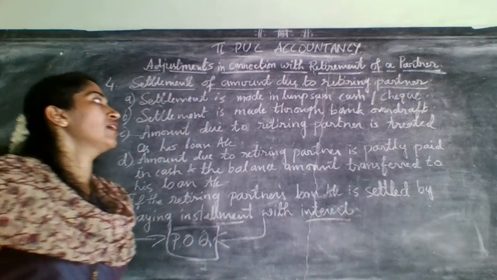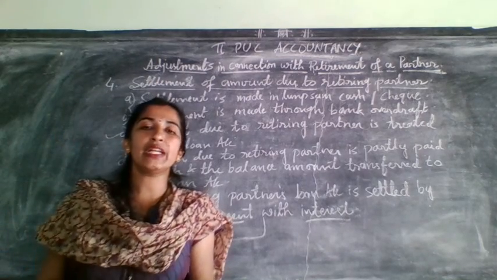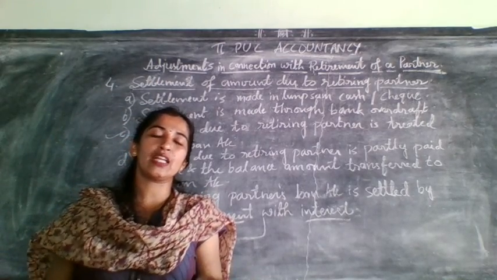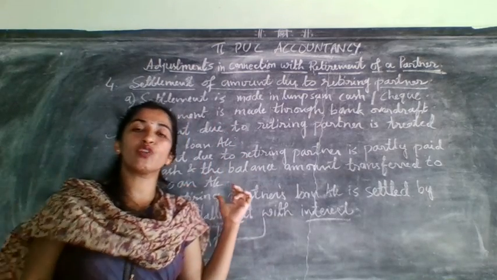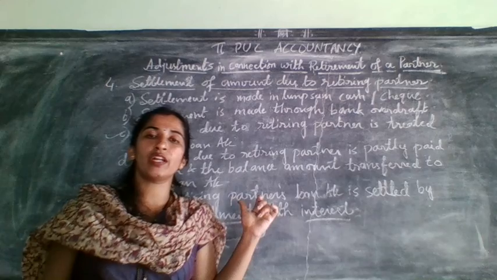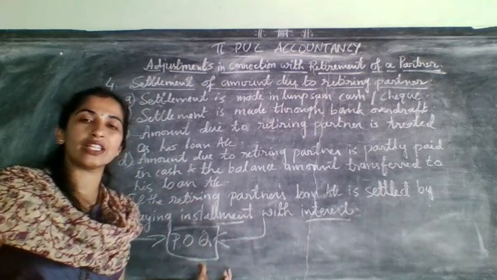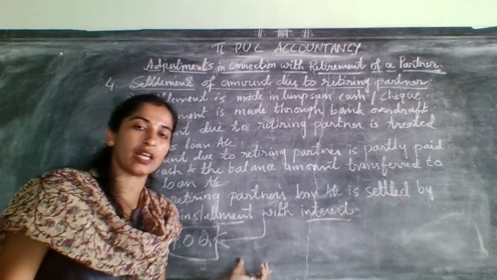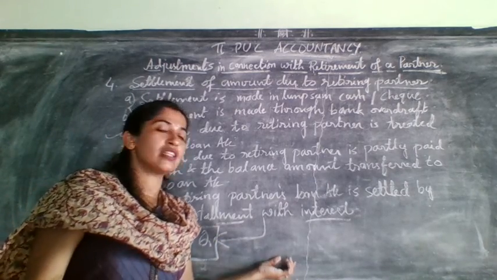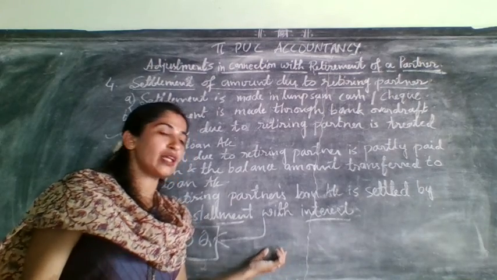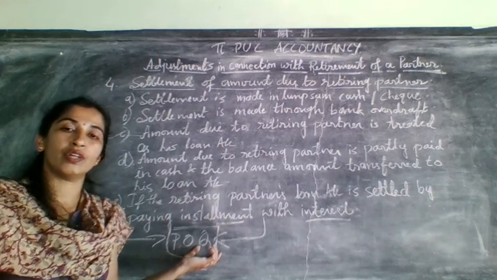Second, settlement is made through bank overdraft. At that time, the complete balance of the retiring partner's capital account should be transferred to which one? Bank overdraft. On the debit side of the partners' capital account, whatever balance was remaining in the retiring partner's capital account will be transferred to bank overdraft.